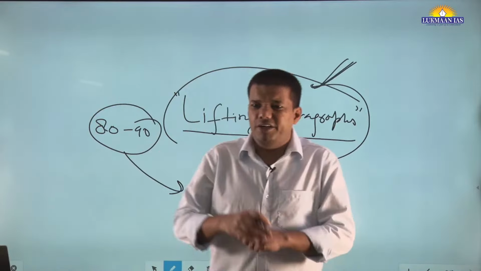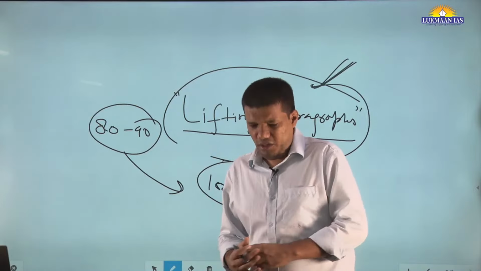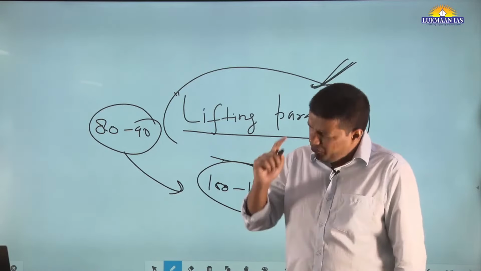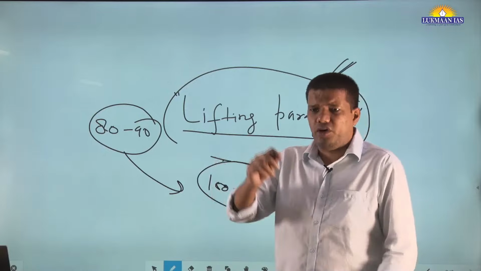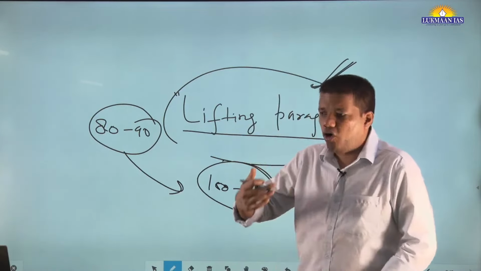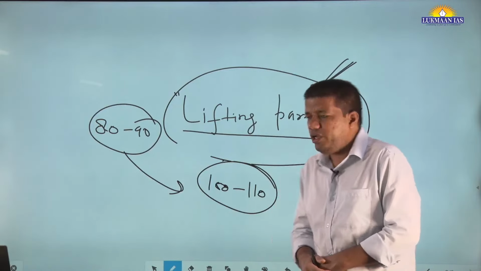There are some indicators. The examiner will see your first paragraph, and in the first line they will tell whether you are going to qualify this year or not. In the first line. How does that happen? Because your writing style, thought process, everything changes. And how will that change?